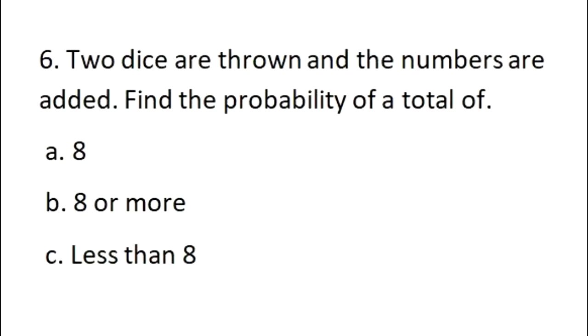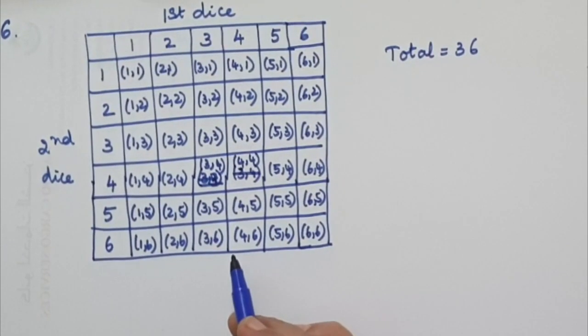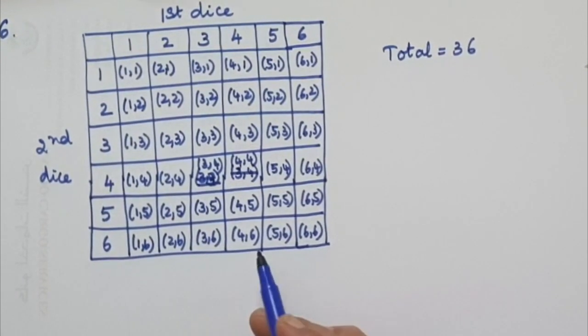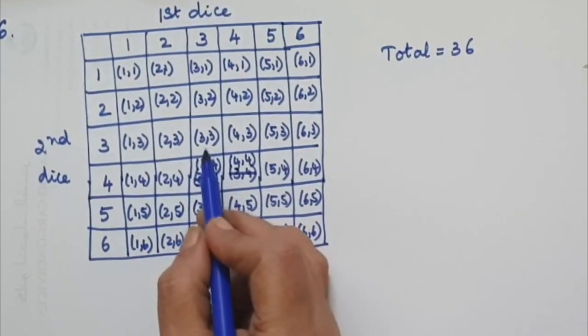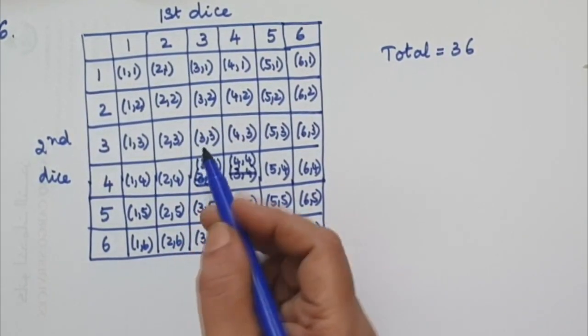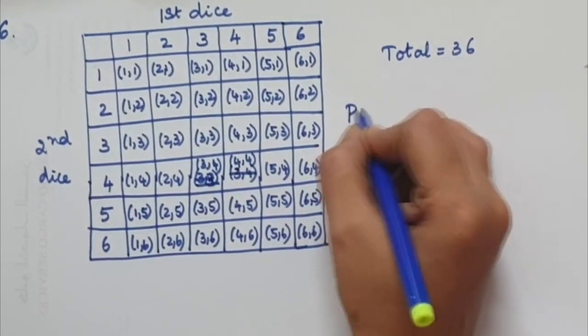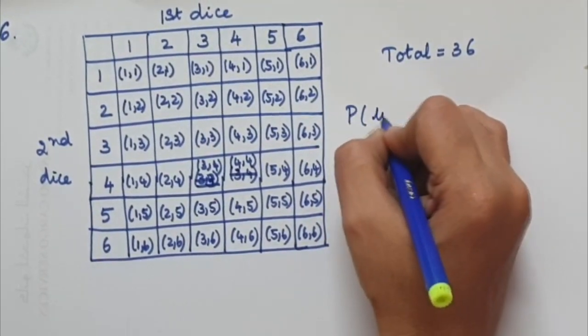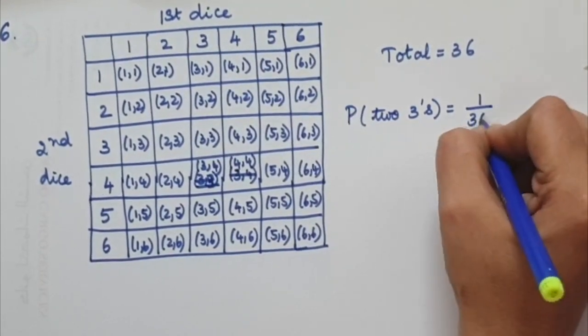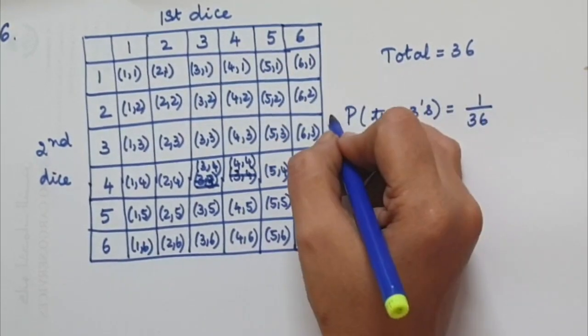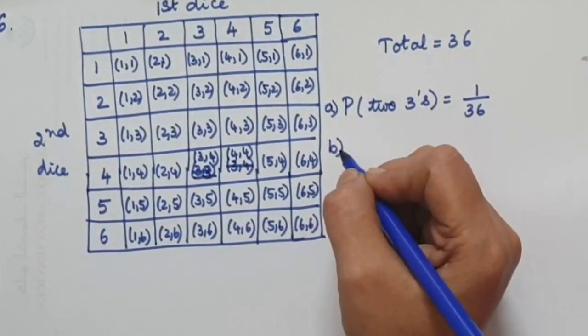2 dice are thrown. Find the probability of getting A, 2 threes, B, exactly 1 three, C, at least 1 three, and D, no threes. Now we have drawn a probability distribution. In this, total will be equal to 36. 2 threes are there. Where do we have 2 threes? Only one outcome is there. So probability of 2 threes will be equal to only 1 over 36. This is our A.